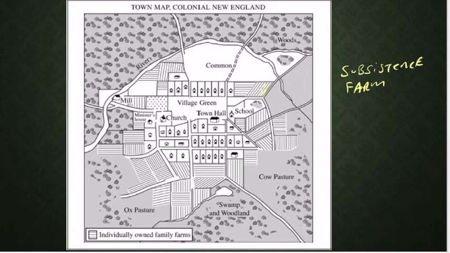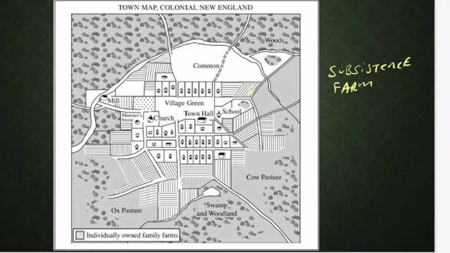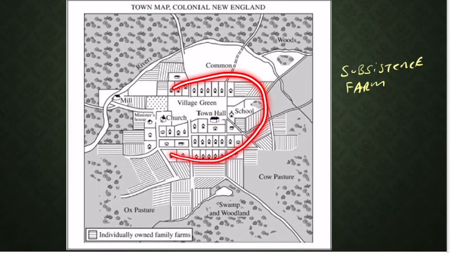But you also have the idea, look at things like the town hall in the middle, where all the people in this town, dozens of people, hundreds of families, are going to grow and they're going to live here, and they're going to go to the town hall to decide on their own personal matters. This is where they'll have town hall meetings and they'll express democracy. And we know democracy was limited in New England because it was only available to land-owning men that were members of the church.